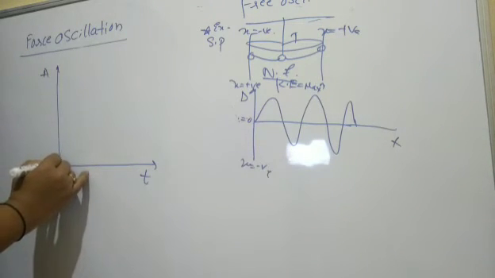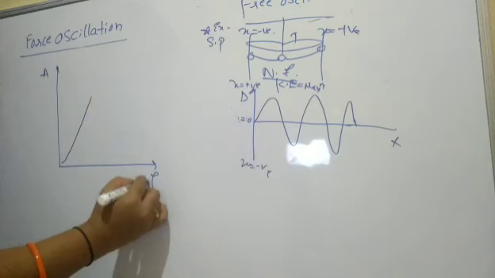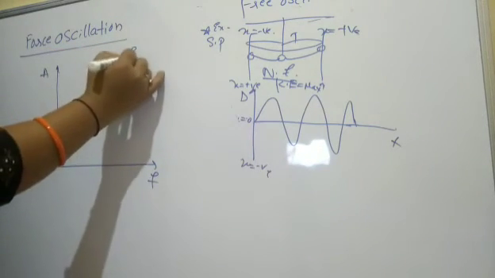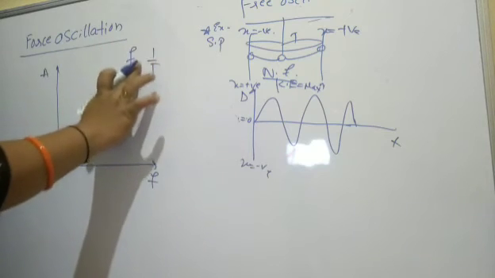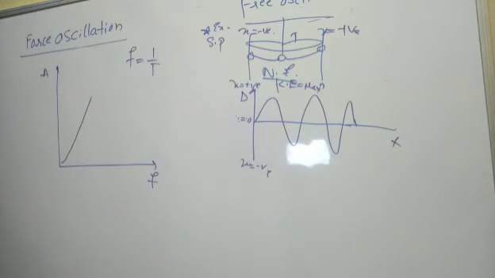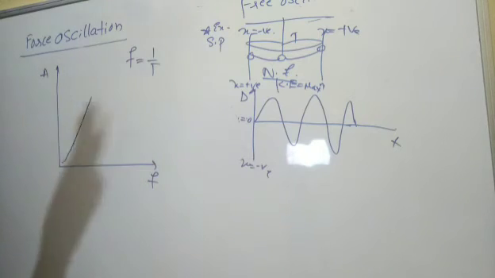So amplitude as it is increases, right? Sorry, it is not time period, it is frequency. Frequency is very important here, that is the reverse of the time period. Means as the time increases, frequency decreases. As the frequency is more, means time is less. As the time increases, frequency is less. So it is inversely proportional.